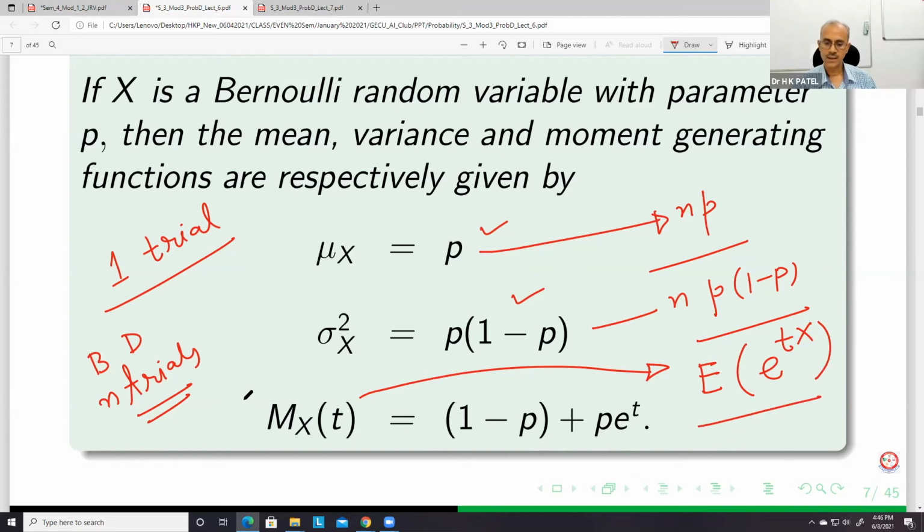Other properties of this MGF: if you differentiate once and take t equal to 0, you will get the mean, or E[X]. If you differentiate twice and take t equal to 0, you will get E[X squared]. And once E[X squared] is obtained and E[X] is already obtained, we can find the variance with the help of this M_X(t).